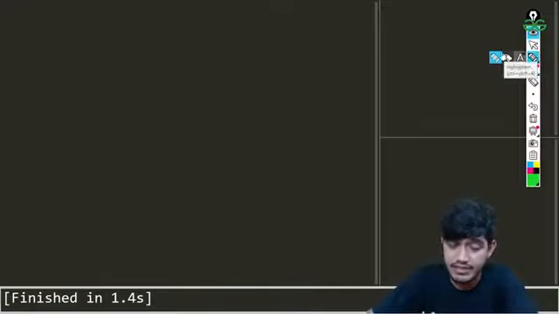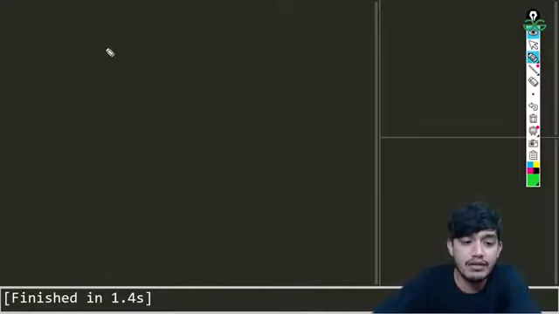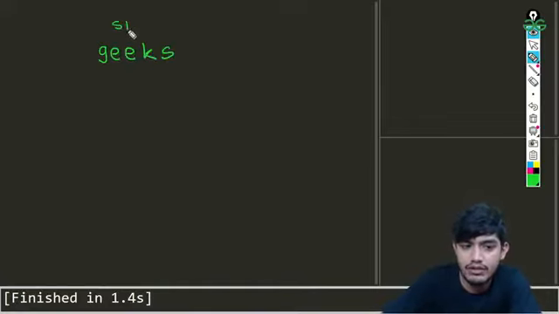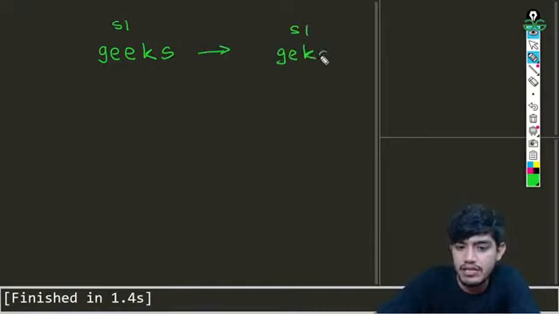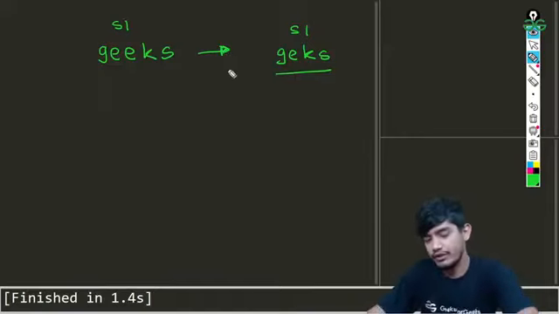The problem is very simple. For example, we have something like gigs, and we can call that a string s1. We want this s1 to be something like this: each and every character in the string should be unique. So that's what we are going to be doing now. We want this to be all unique.